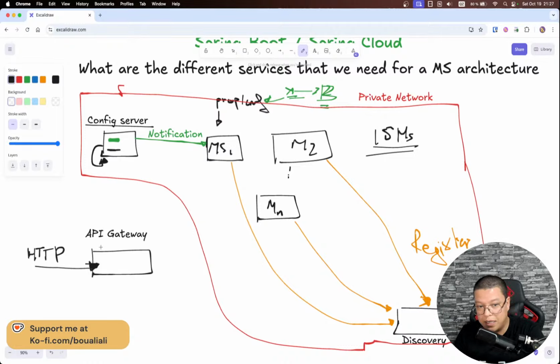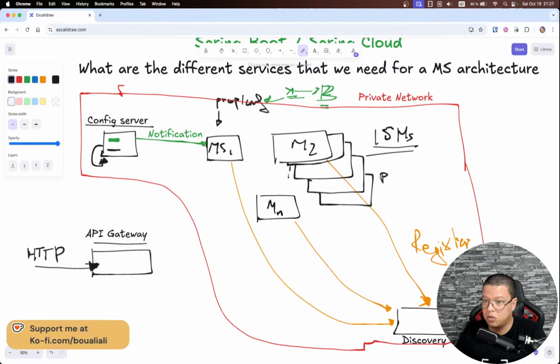All right. So now let's go back and talk about this API gateway. As I mentioned, why do we need an API gateway? Maybe you say, I just want to access my microservice and I don't need to go through any other application or any API gateway. But there is something very important. When we spoke in the beginning about the advantages of microservices, let's say for this microservice number 2, I want to have a second instance, a third, a fourth, and so on. I'm scaling up my application, so I have different instances, and each instance will be running on a different port. Here I will have ports 1, 2, 3, and 4.